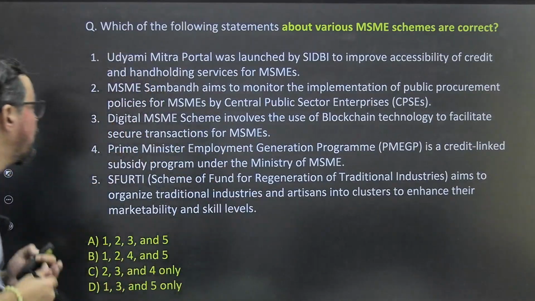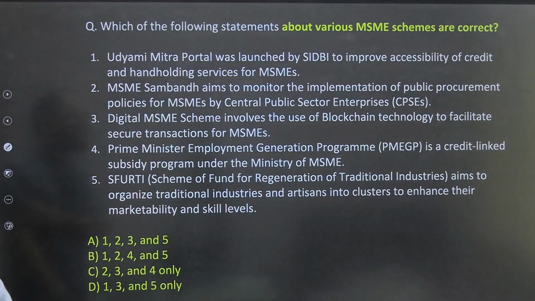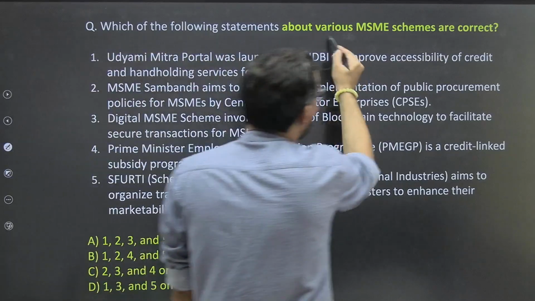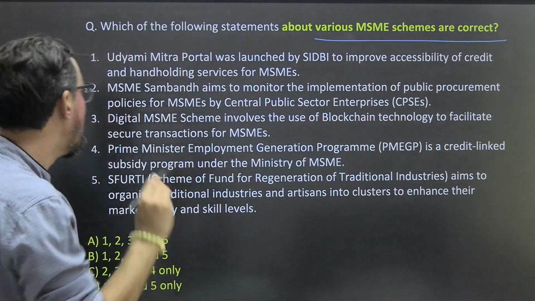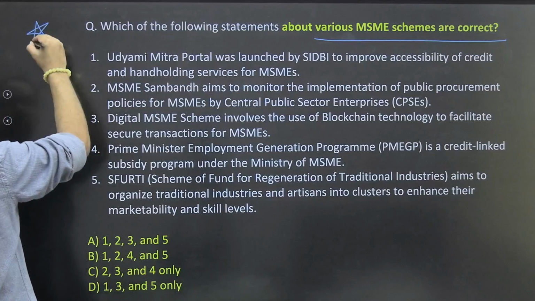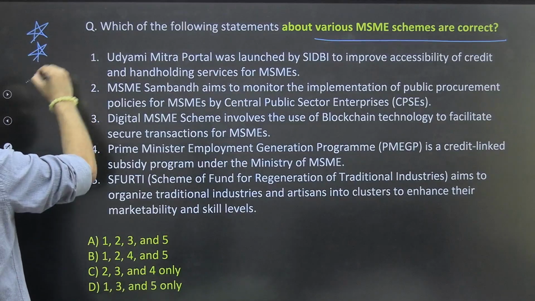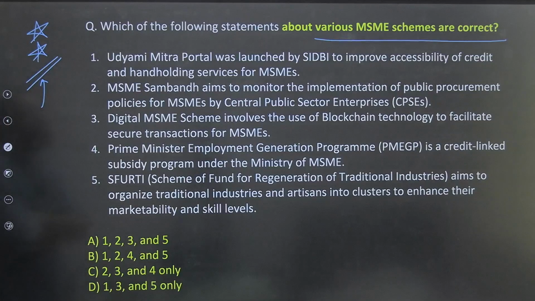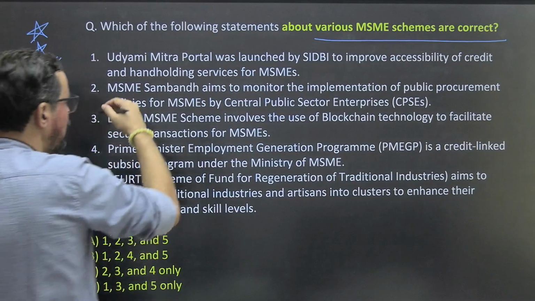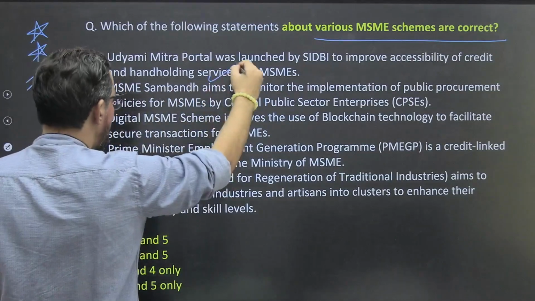Okay, next one. Which of the following statements about various MSME schemes are correct? Again, this is a very important one. The explanation will get 3 stars for this one. The Udyam Mitra portal was launched by SIDBI to improve the accessibility of credit and hand-holding services to MSMEs.